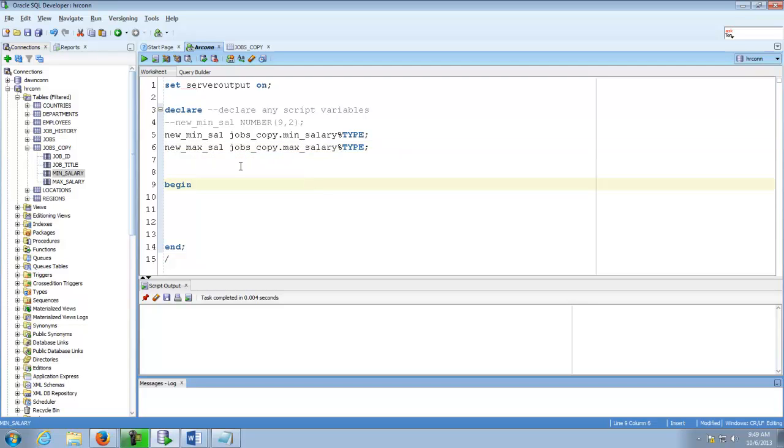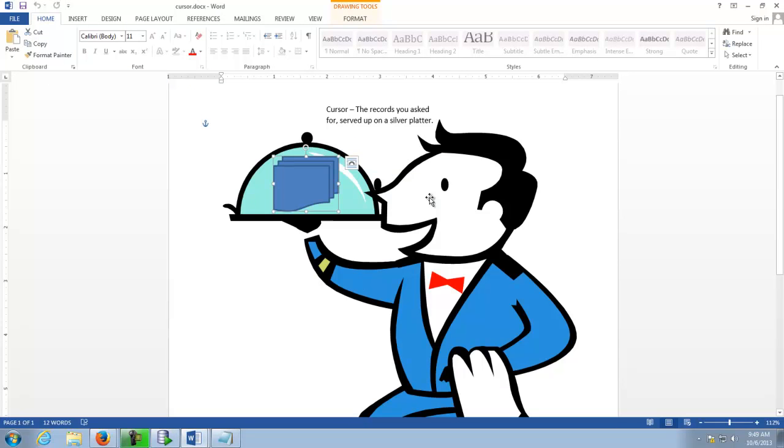All right. So those are our variables for the new salaries. And one more thing that we're going to use, well, a couple of things. We are going to use a cursor. And let's talk about what a cursor is. We're basically going to run a query selecting all of the jobs from the jobs copy table, and those records are going to be provided to us by Oracle.